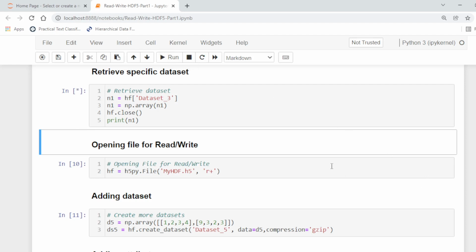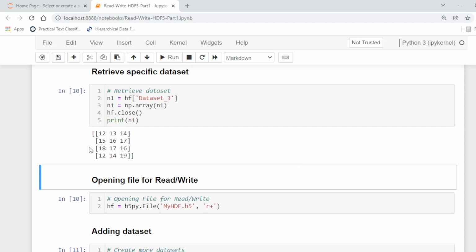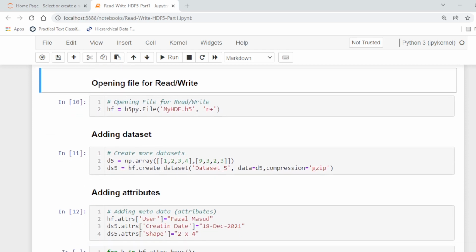So this is the data set 3 with 4 rows and 3 columns. Opening file for read write. Here we want to add another data set to the existing file. So here mode is r+. It means that we can open the file for reading and writing both.